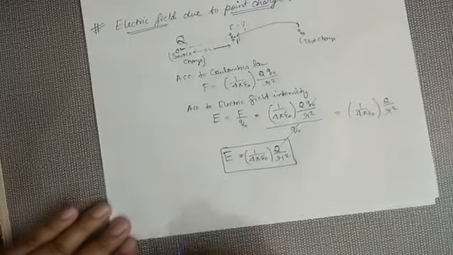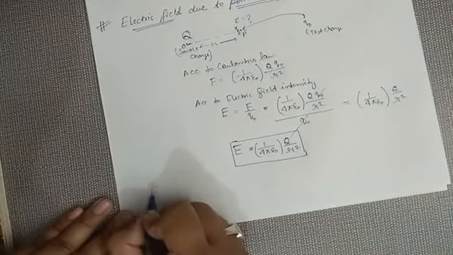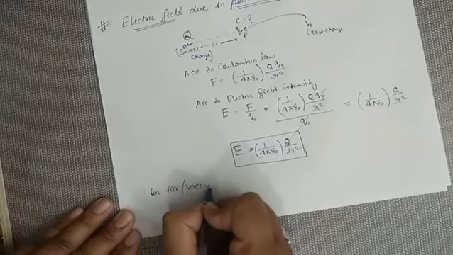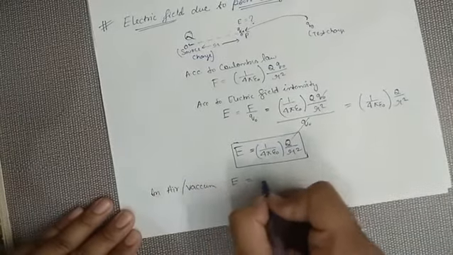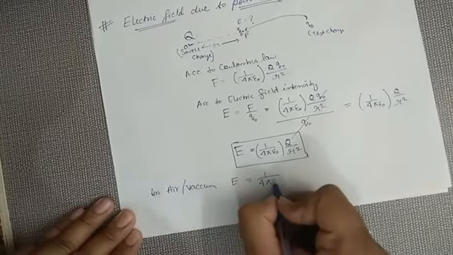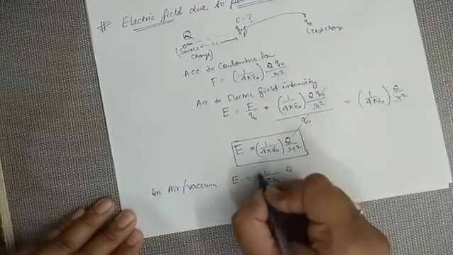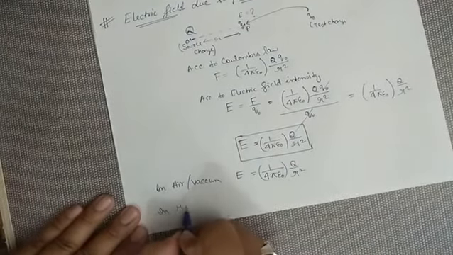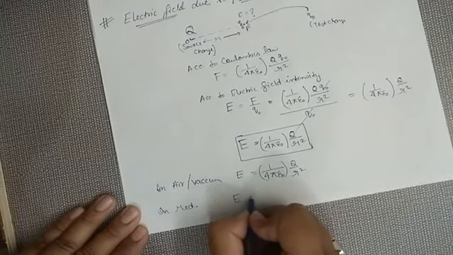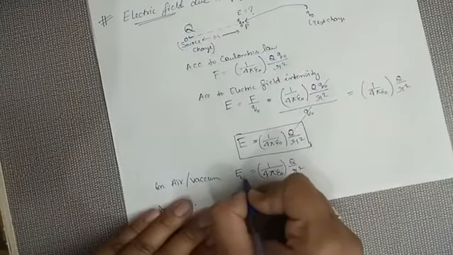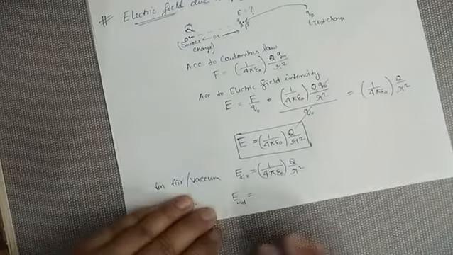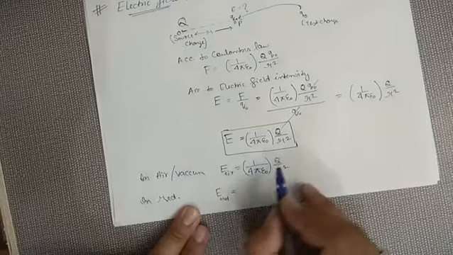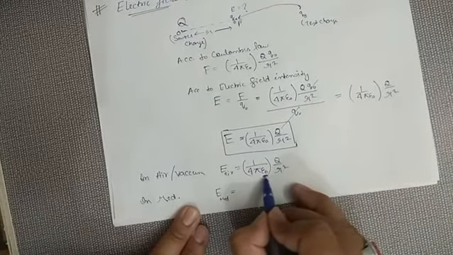Now if the charge is in air or vacuum, then you can simply write 1 upon 4 pi epsilon naught Q by R square. No problem is there. But if the charge is in any medium, then the electric field will become, this was in air and this is in medium. Now see here, important thing: we have changed the medium, so on changing the medium, this epsilon naught will also change.